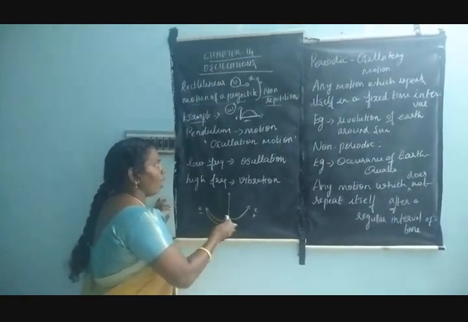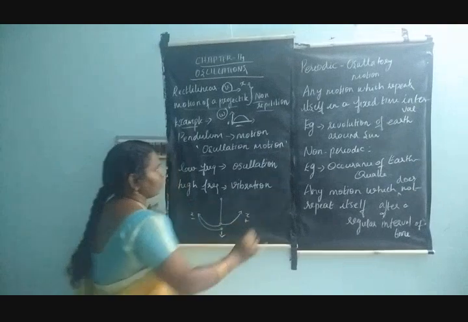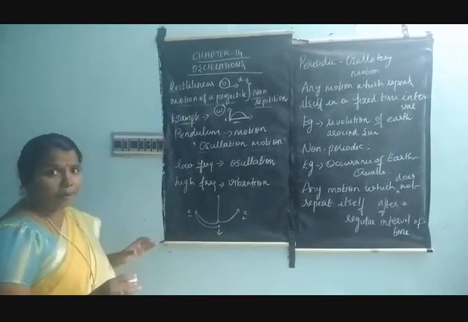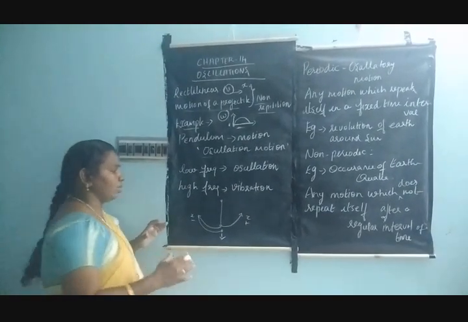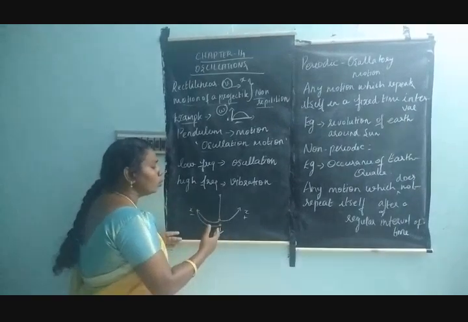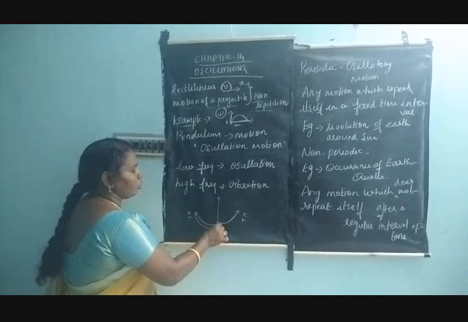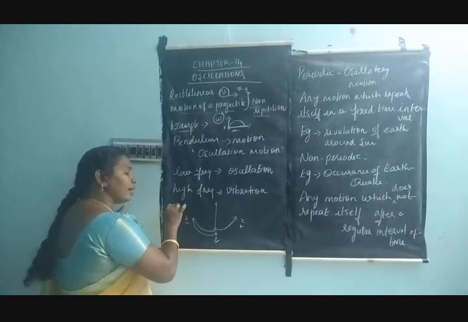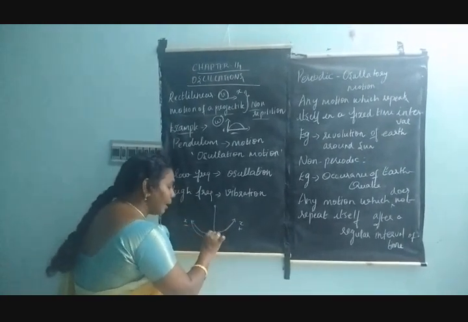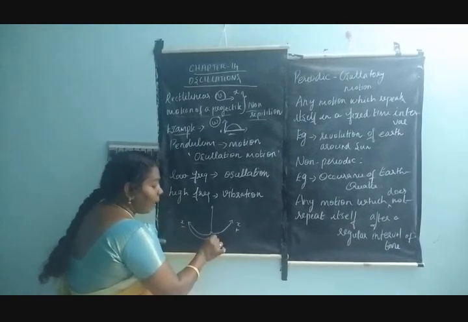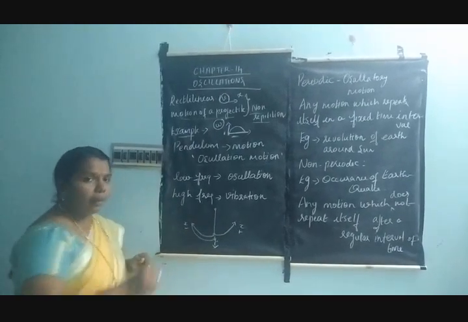This is called oscillatory motion. So the best example of oscillatory motion is when the object moves towards the extreme position and comes to the mean position, then goes backwards to the other extreme position and comes back to the original position. That position is called the mean position.